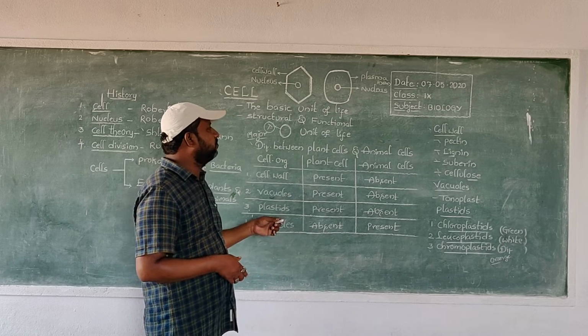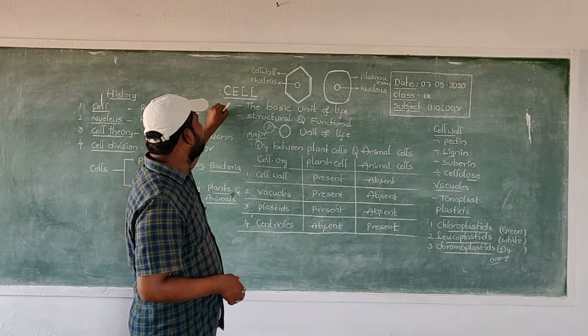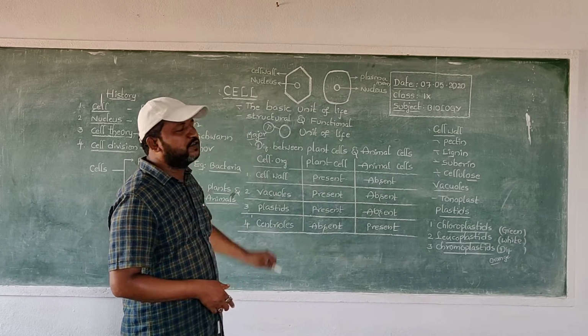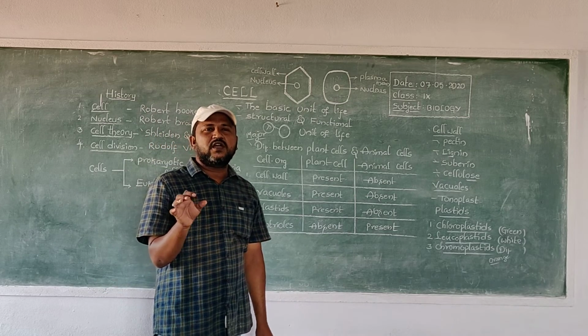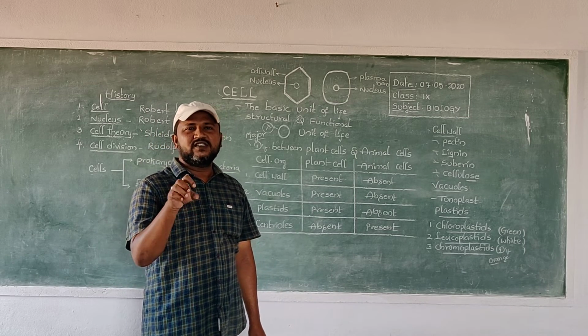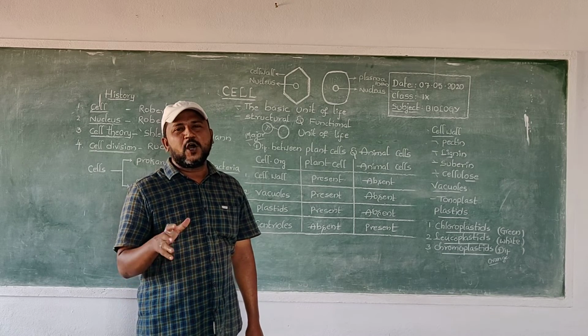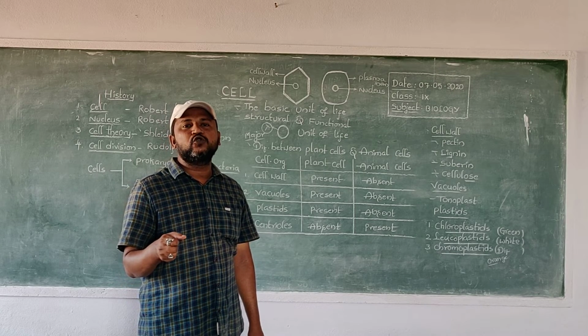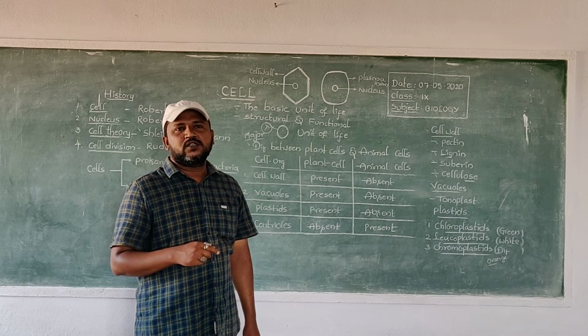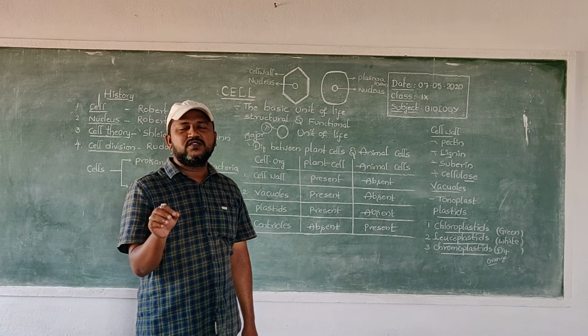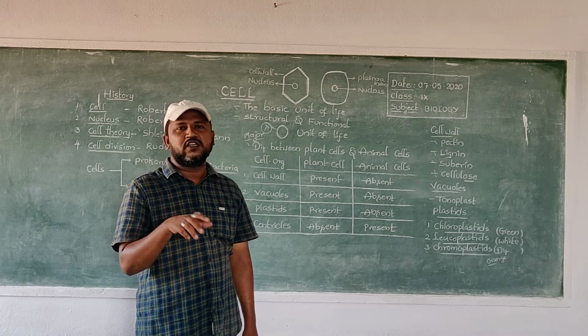Next, the cell is the basic unit of life. Every organism contains one or more cells. Based on cells, organisms are classified into two types: unicellular organisms and multicellular organisms.